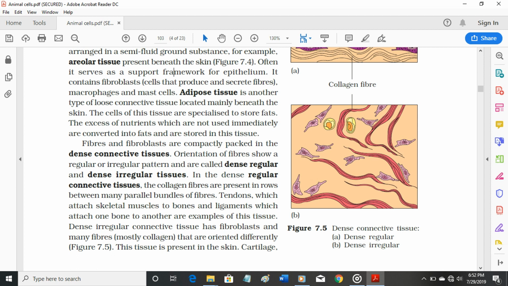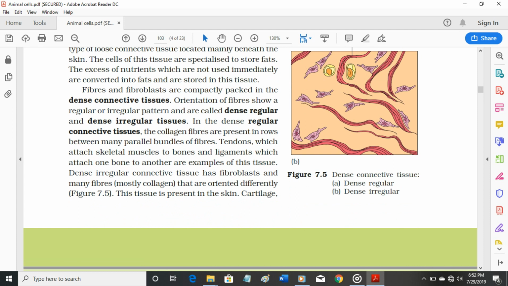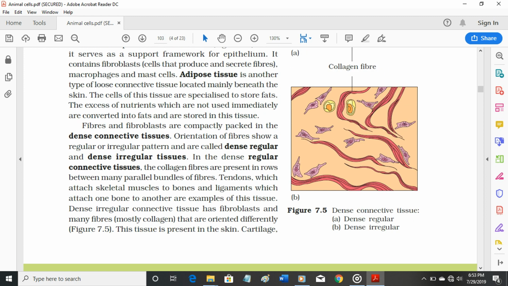Fibers and fibroblasts are compactly packed in the dense connective tissues. Orientation of fibers show a regular or irregular pattern and are called dense regular and dense irregular tissues. In the dense regular connective tissues, the collagen fibers are present in rows between many parallel bundles of fibers.